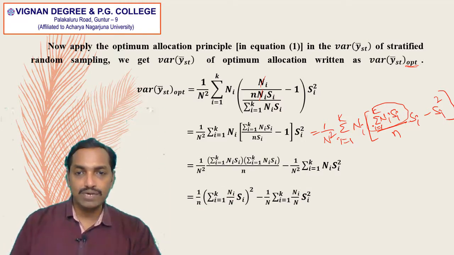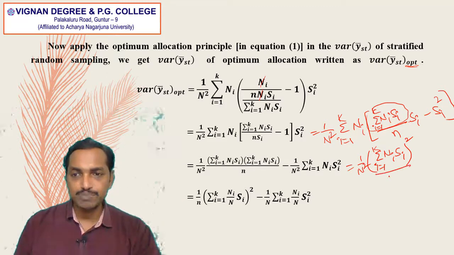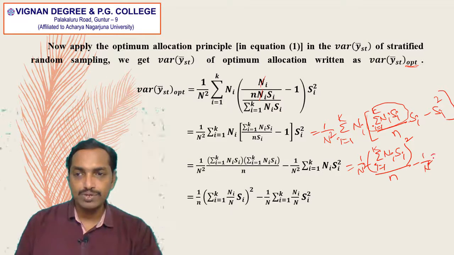That is equal to 1 by small n into 1 by capital N square into summation i is equal to 1 to k (Ni Si) whole square, minus 1 by capital N square into summation Ni into Si square.